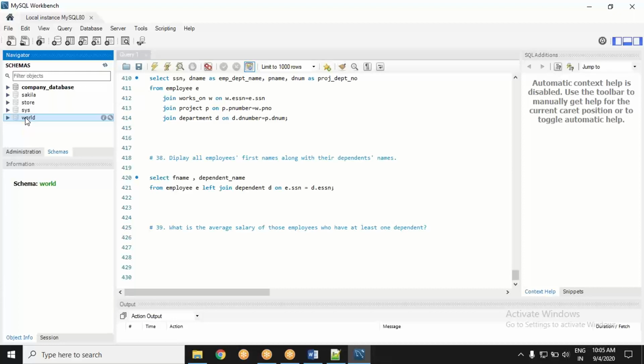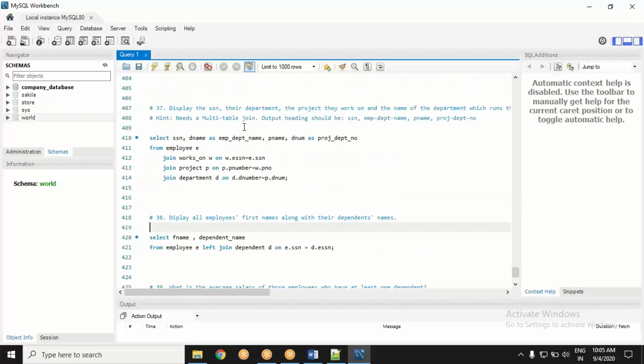So keeping aside the world schema questions, any other questions regarding some clause or some concept so far? Not the world schema questions. I will come to that later, but for now.